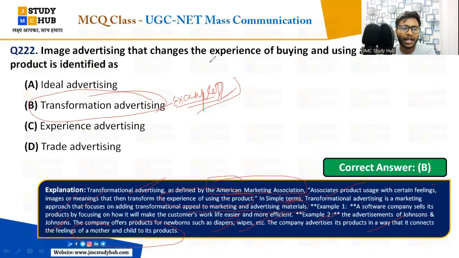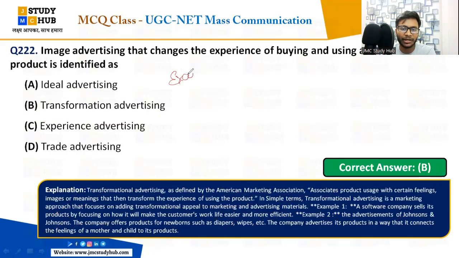Okay, so it is a kind of appeal that transforms your life and makes your life easy, right? It is more efficient, and it connects the feeling of parents with the child, right? So this is transformation advertising. Is it all clear? If you are asked for an example 3, what advertisement would you give as an example of transformational advertising that transforms your experience of using the product? The experience of using that product has transformed, and it is added with certain feelings and images, right?